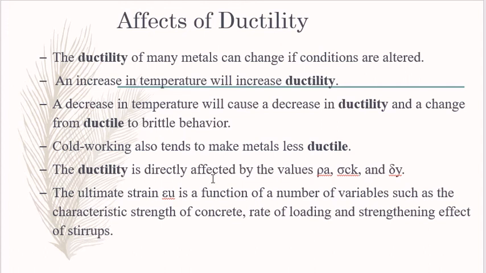The ductility is directly affected by the values of summation A, gamma ck and delta y. The ultimate strength is a function of a number of variables such as the characteristic strength of the concrete, rate of loading and the strengthening effect of the stirrup. So these are some effects of ductility.